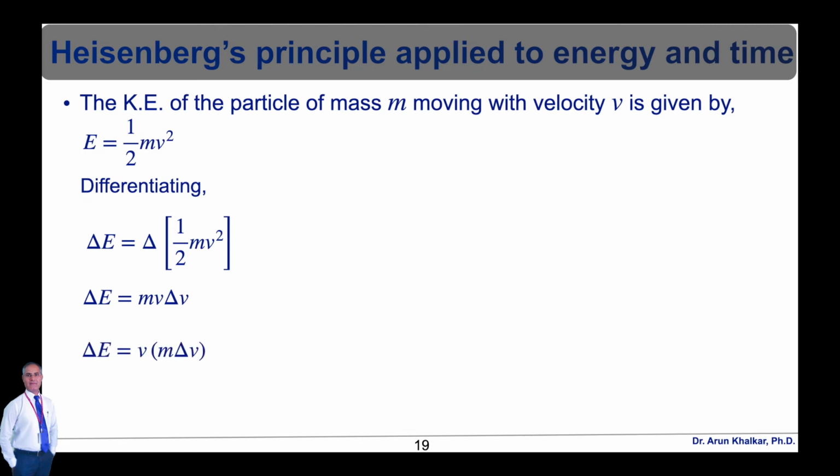Therefore, delta E is equal to v into m delta v. Momentum is nothing but the mass into the velocity. So rearranging this equation, delta E is equal to v into delta p.